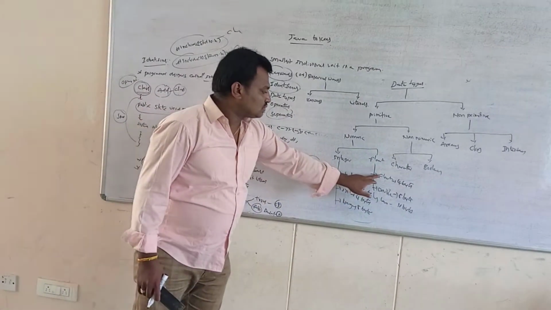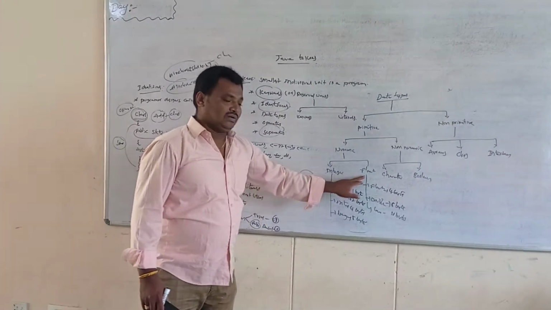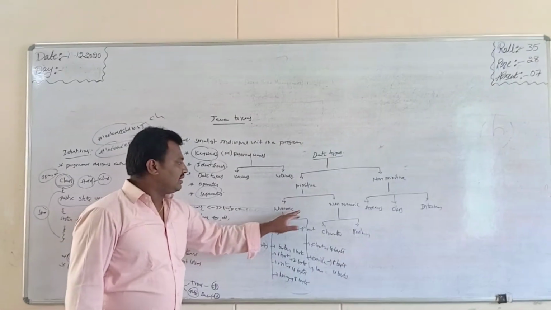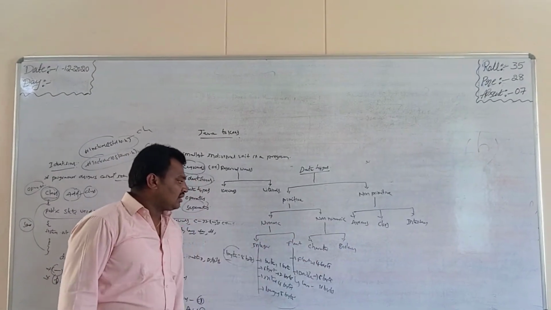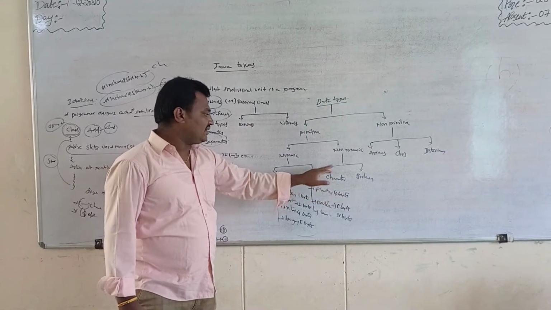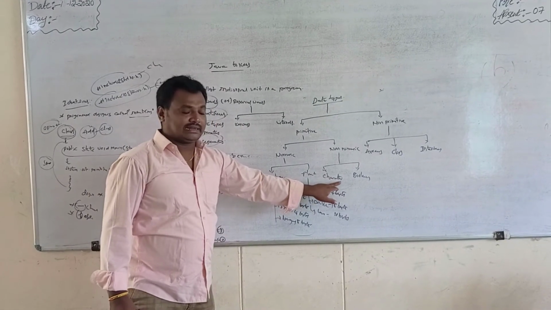These are the values stored in integer and floating, so these are also known as numeric data types. Next I go for non-numeric. Non-numeric means character. In this session I have discussed the topic, that is character.